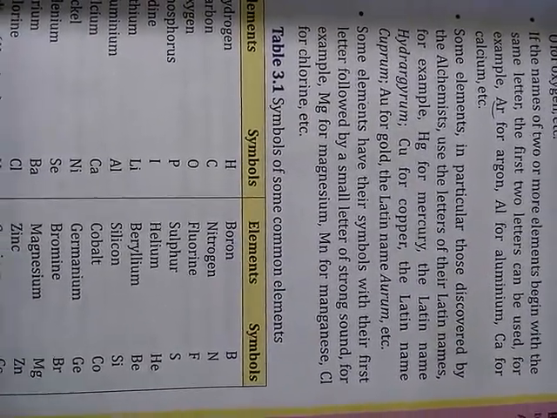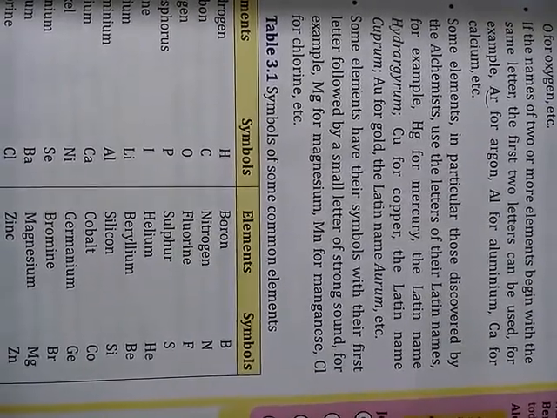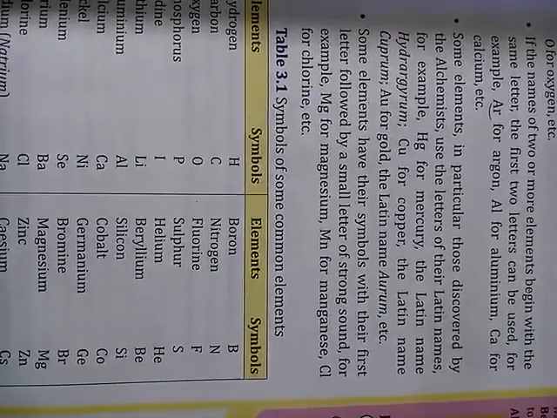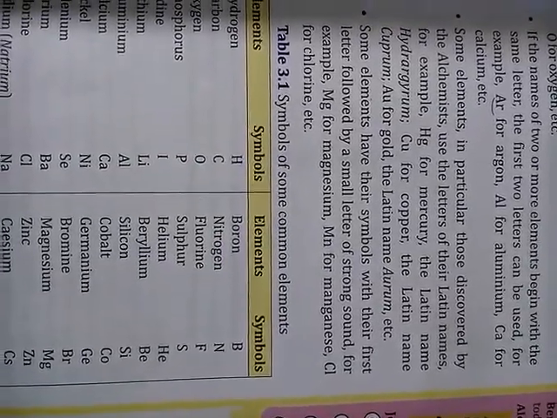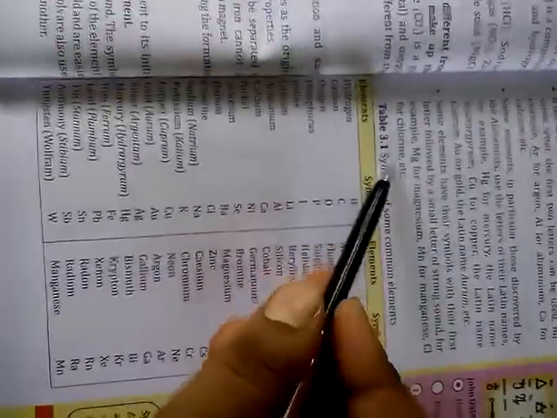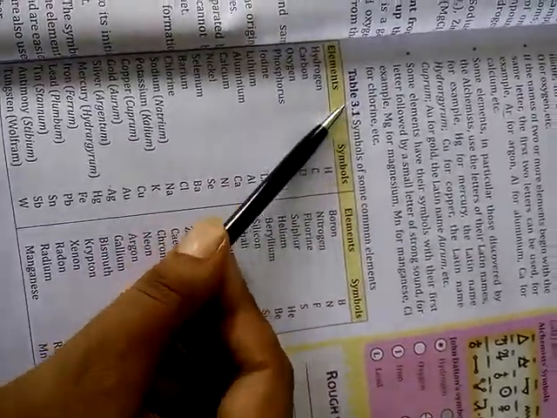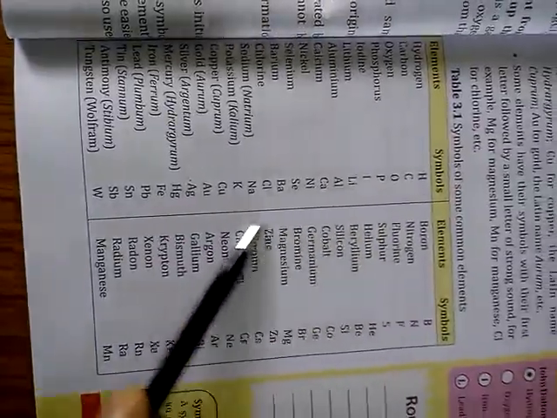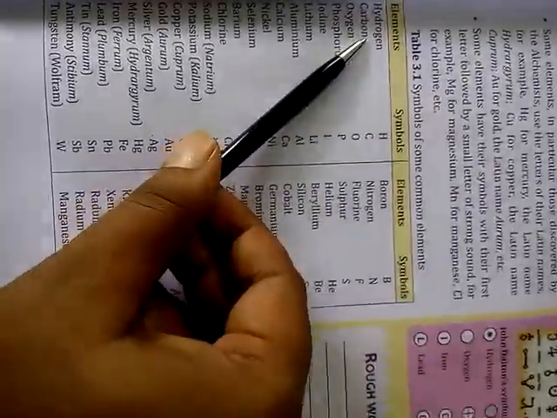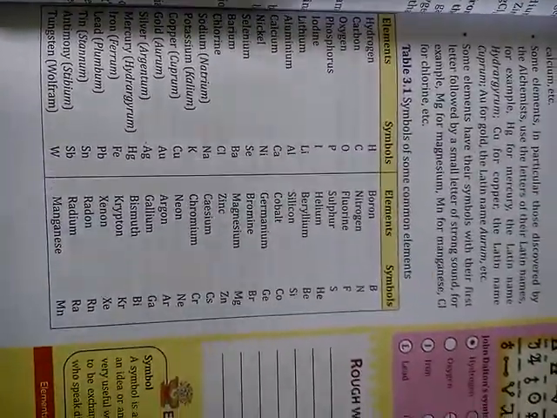Mn, instead of taking Ma, we are writing Mn for manganese. Cl, we are not taking Ch, instead we are writing Cl for chlorine. So like that you will get various symbols here also. See from table 3.1, go through the symbols of the various elements which are given, and try to learn them with the name and symbol both. Try to learn them very nicely.